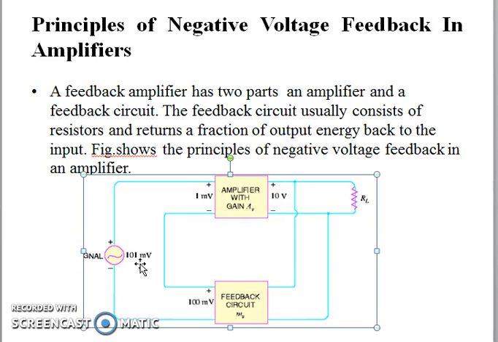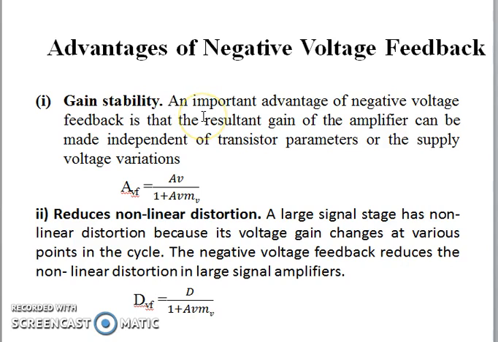So the next point is, what are the advantages of negative feedback? The first advantage is gain stability. The gain is stable in case of negative feedback. It does not vary due to transistor parameters or supply voltage variation.